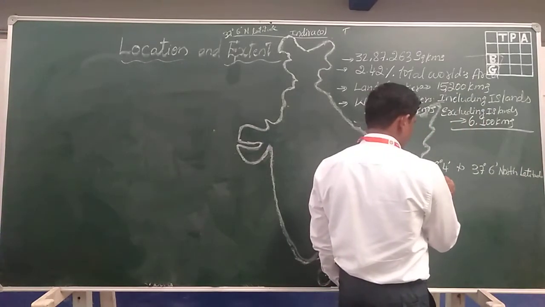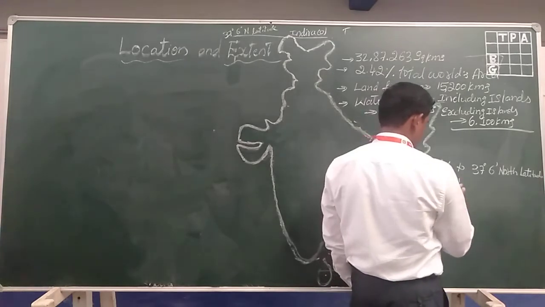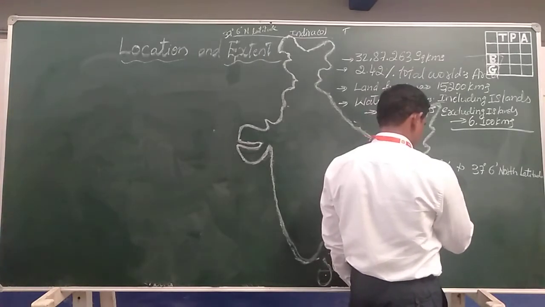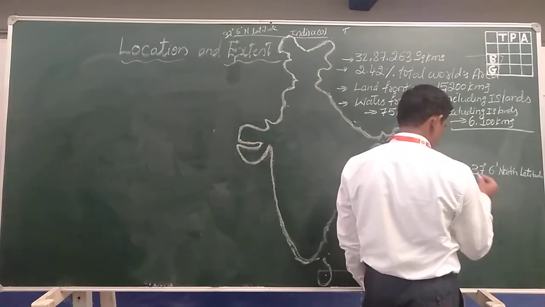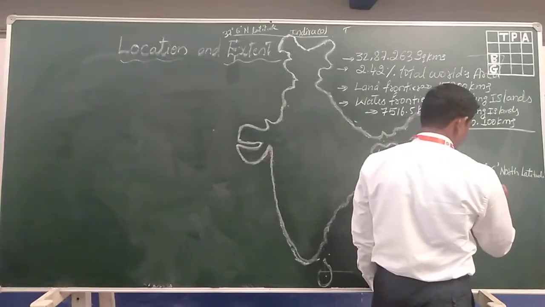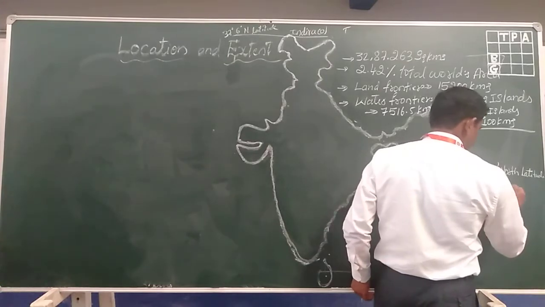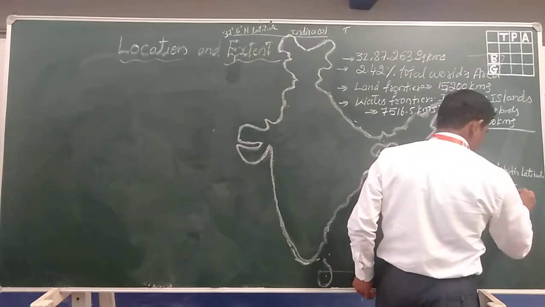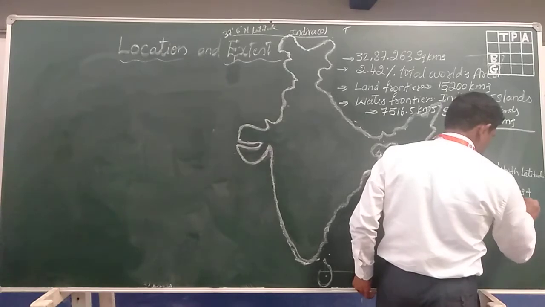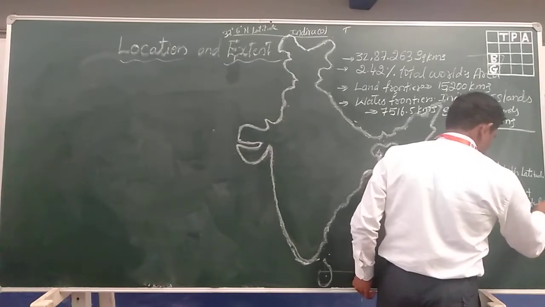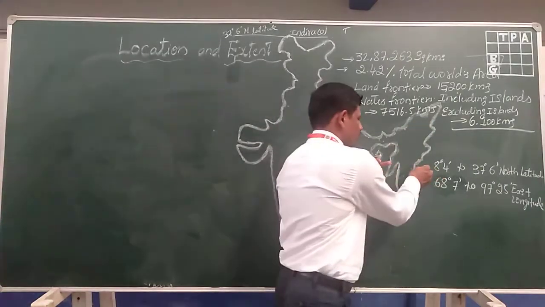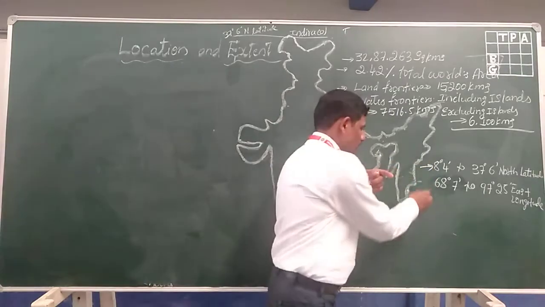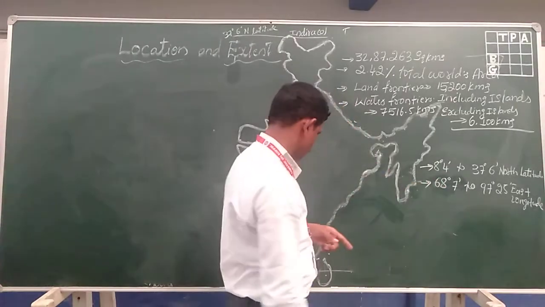Next one, 68 degree 7 minutes to 97 degree 25 minutes east longitude. Right, so this is the latitudinal and longitudinal extension of India. It is the latitudinal extension, it is the longitudinal extension.